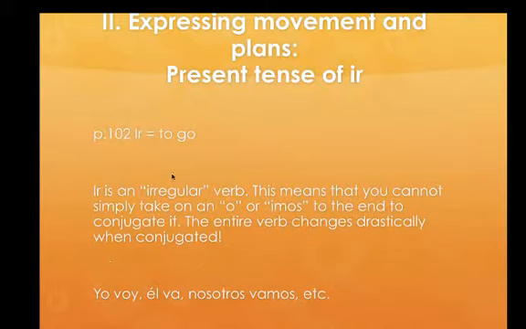For example, we have the infinitive, which is just the standard version that means to something, right? So we have ir, our infinitive. However, when we conjugate it, we have yo voy. Él va. Nosotros vamos, etc.